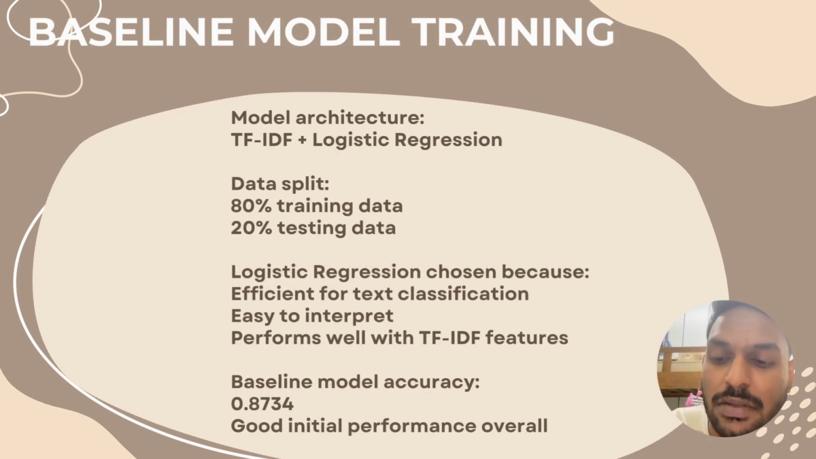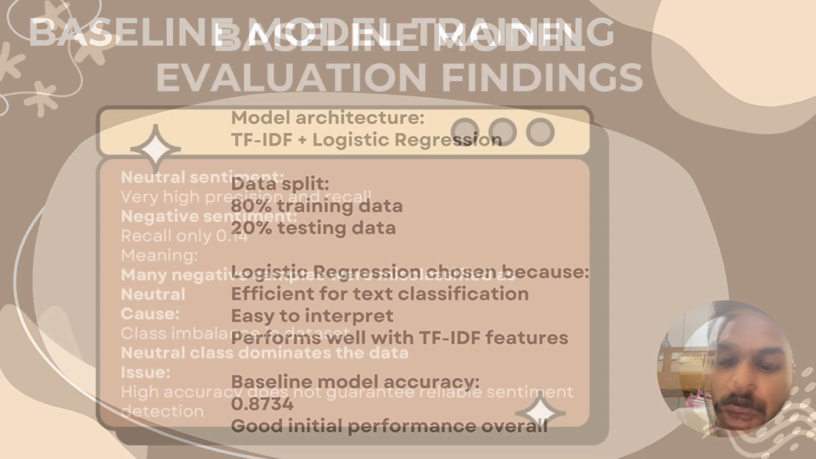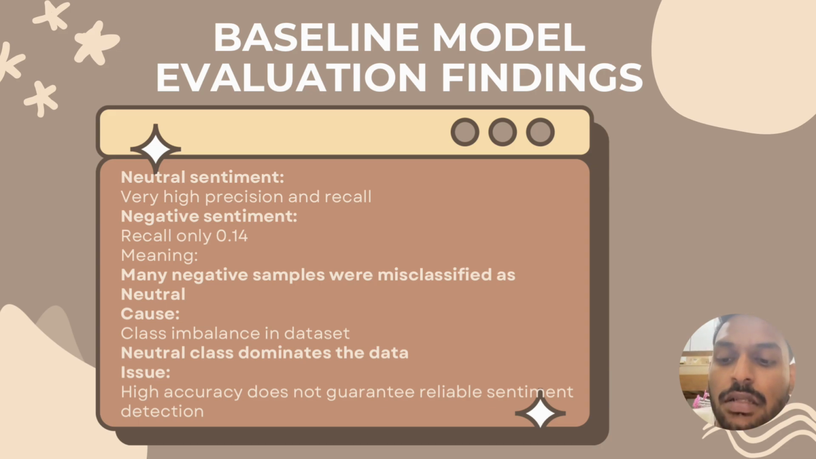Baseline model results. For the baseline model, the performance results were accuracy 0.8734 and weighted F1 score around 0.85. However, I observed one major problem. The model performed extremely well for the neutral class, but it performed poorly for the negative class. For example, negative recall was only 0.14. This means the model detected only a small portion of actual negative sentences correctly. This happened because the dataset is imbalanced, where neutral examples are much more numerous compared to negative.